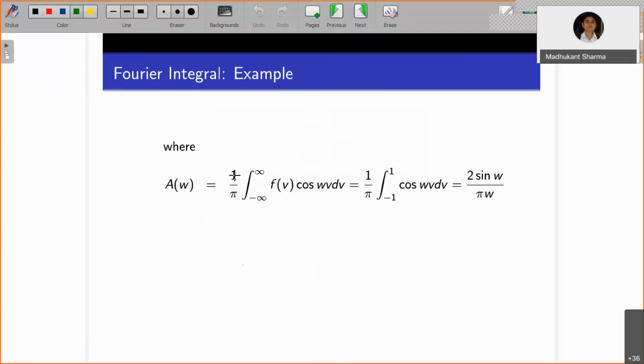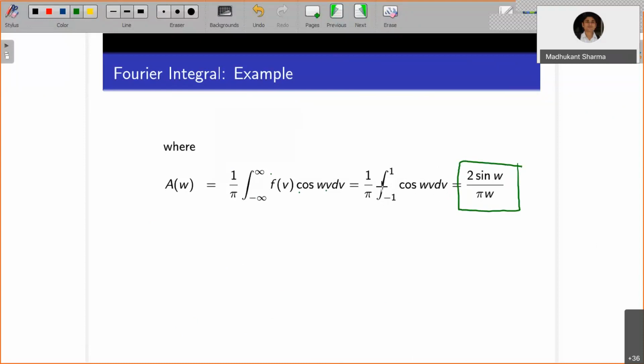So a of w is what? 1 by pi integration minus infinity to infinity f of v times cos of wv dv. Now you know that f of v is only non-zero over the interval -1 to 1, and that value is equal to 1 over that interval. So this integral will turn out with this. Now integrate cos of wv over the interval -1 to 1. You are going to obtain the following, which you can verify. The integral of cos is sine wv divided by w, and if you substitute the values 1 and -1, you will get it.